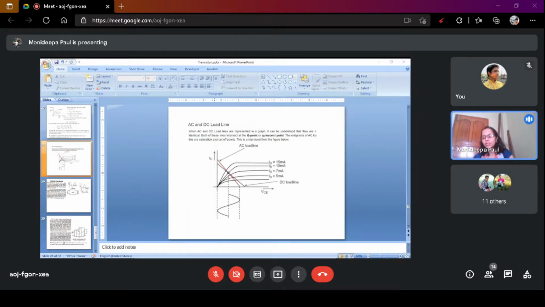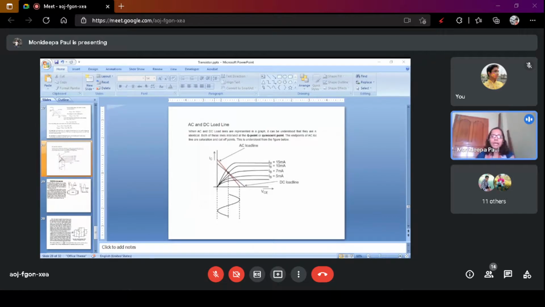Maximum number of electrons pass through the collector and we get the collector current. So we can say that IC, the collector current, is nearly equal to the emitter current. The actual relation between collector current, emitter current, and base current is IE equals IB plus IC.